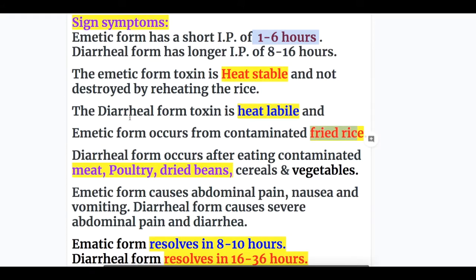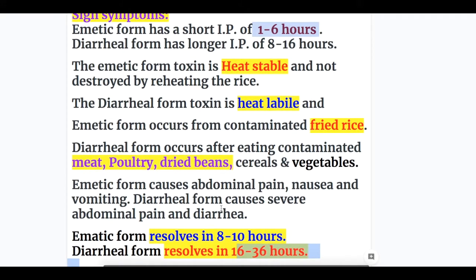Which foods cause Bacillus cereus food poisoning? Emetic forms occur from contaminated rice, and the diarrheal form occurs after eating contaminated meat, poultry, dried beans, cereals, and vegetables. So emetic form poisoning occurs from fried rice, and diarrheal form from meat, poultry, and dried beans. Emetic form causes abdominal pain, nausea, and vomiting, and the diarrheal form causes abdominal pain and diarrhea. The emetic form resolves in 8 to 10 hours, whereas the diarrheal form takes longer to resolve.